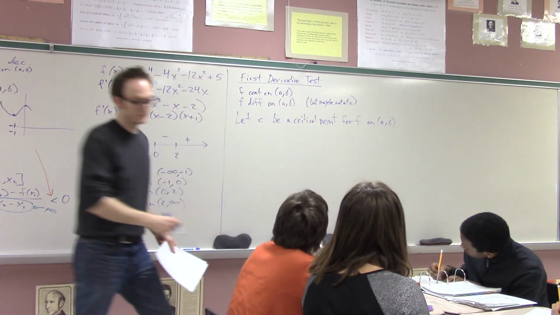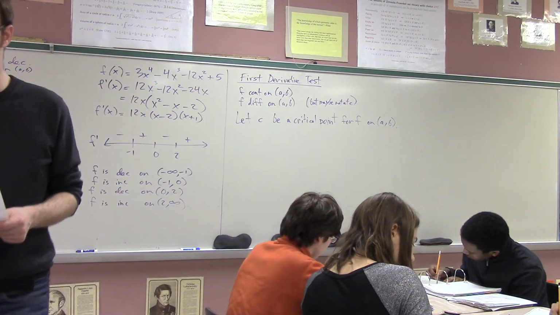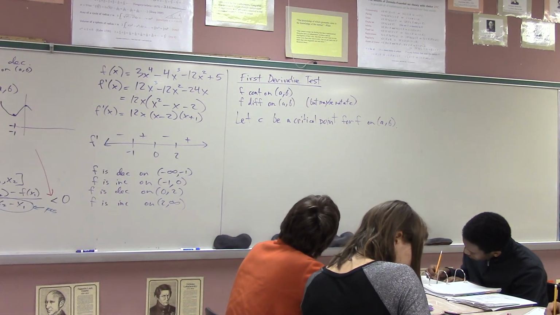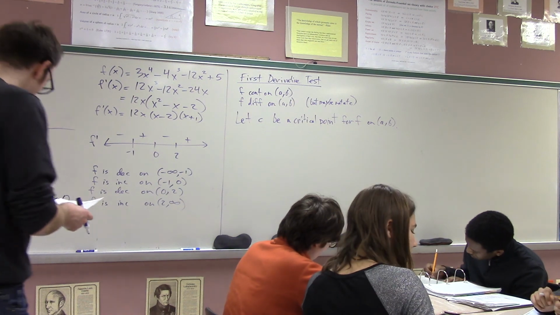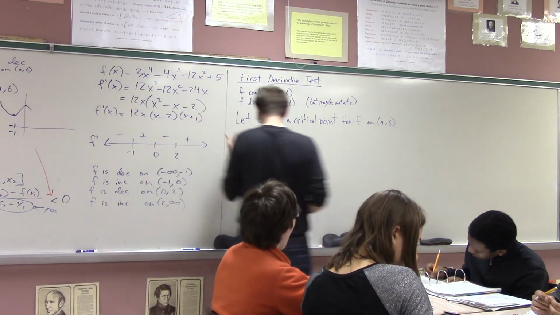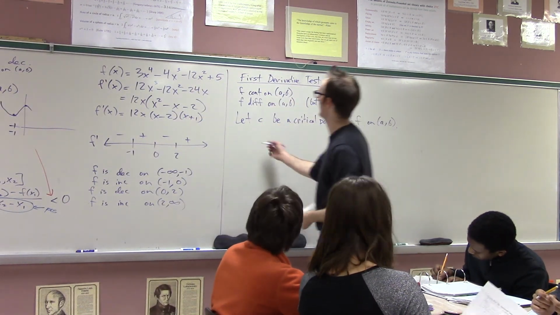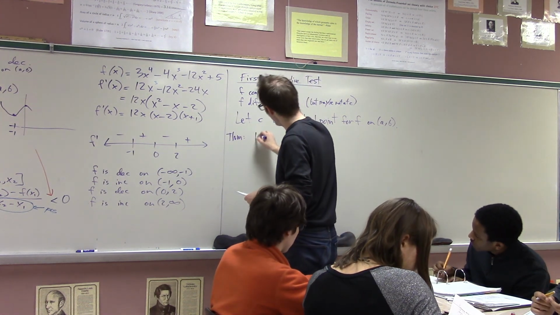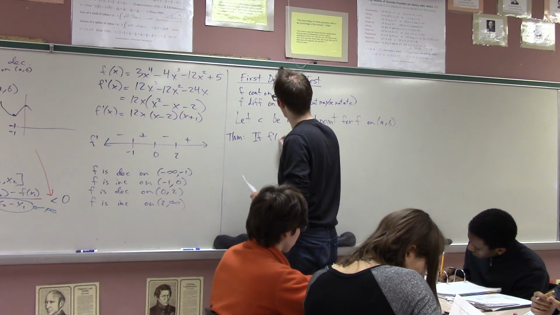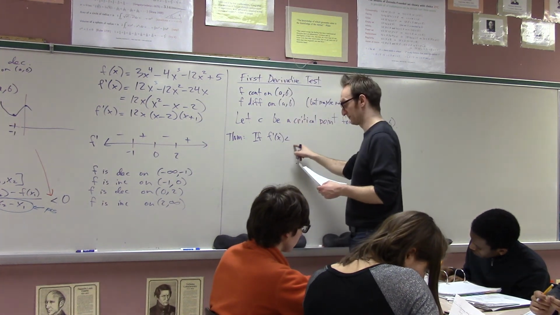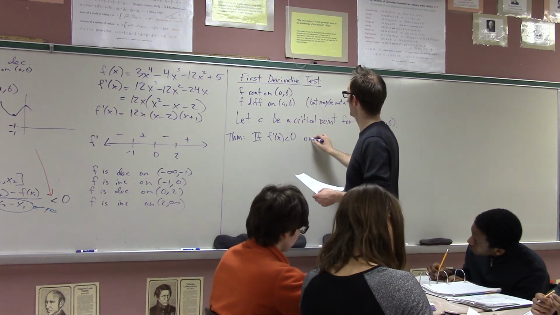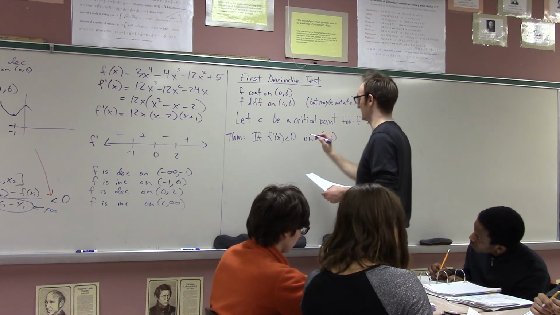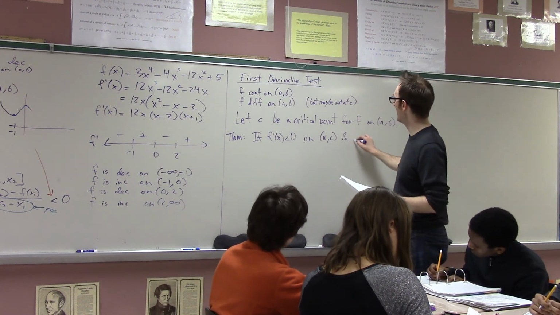In other words, C is just some point where the derivative is 0 or does not exist. All right, so this theorem is just the most straightforward thing in the entire world. Here's what the theorem says: if the derivative is negative on the interval AC, and the derivative